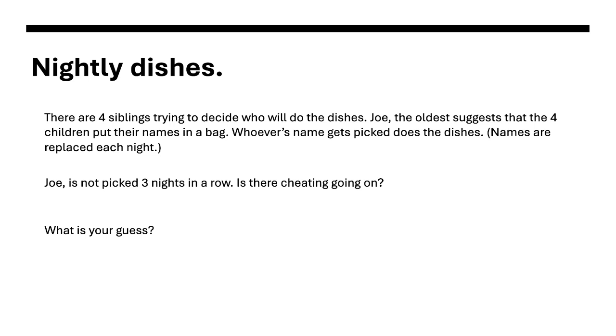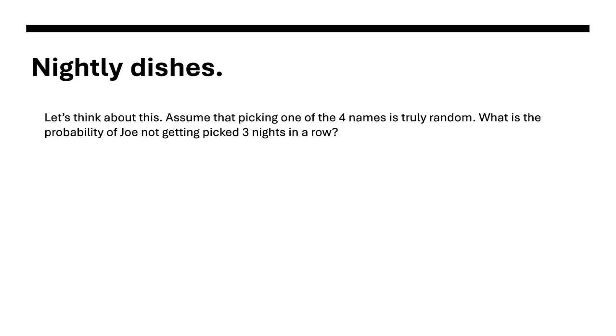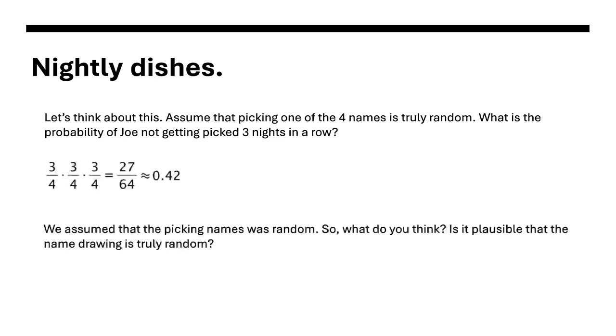So what's your guess? Assuming that picking one of the four names is truly random, what's the probability that Joe does not get picked 3 nights in a row? Well, there's 3 out of 4 chances he does not get picked. And each night, you multiply that 3 out of 4 times 3 out of 4 times 3 out of 4. So 0.42. There is a 42% chance that he will not get chosen out of 3 nights. So that's probably plausible. What do you think? Could it be true?